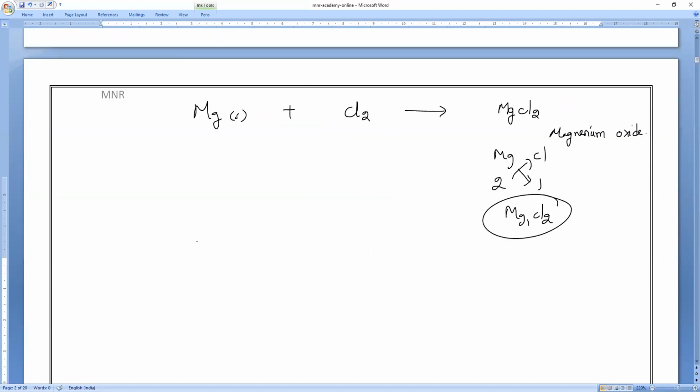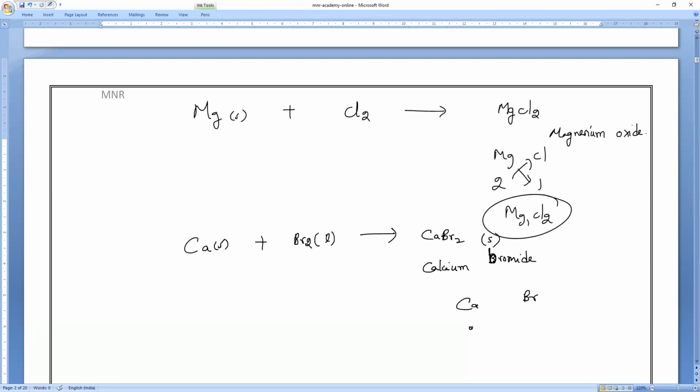Calcium reacting with bromine. Br2 again, liquid. So what will happen? CaBr2. What is the name of it? Calcium bromide. Is the equation balanced or not? Balanced. Ca valency is 2, Br valency is 1. So if you make it, what will happen? CaBr2.